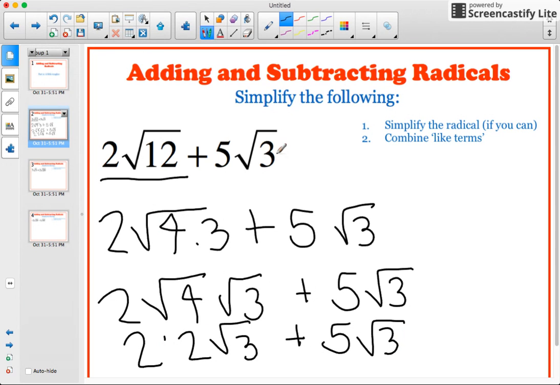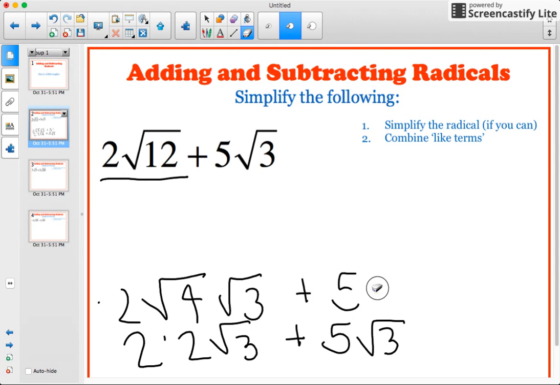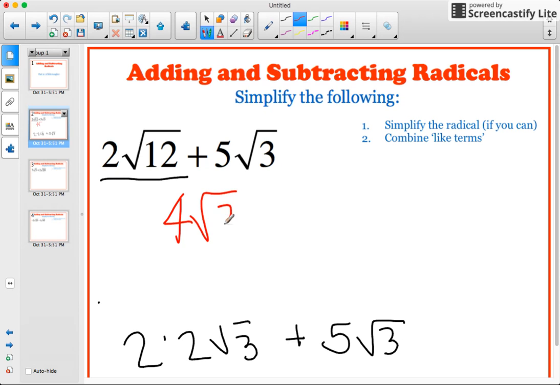Let's erase this so I have a little more room. I know that 2 times 2 now becomes 4. That 2 times 2 becomes 4, and I have 4 square roots of 3 plus 5 square roots of 3.